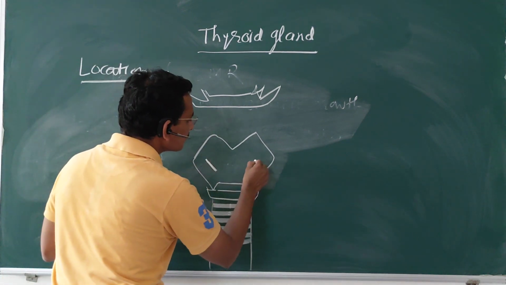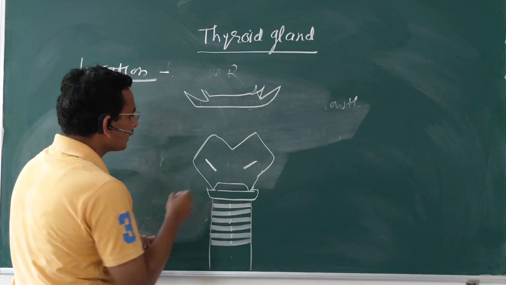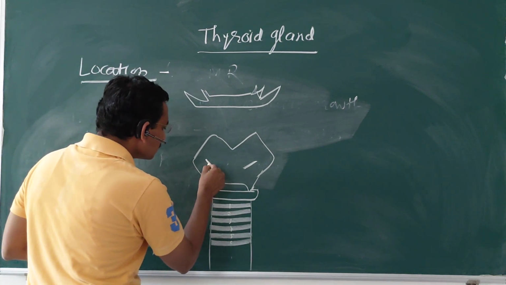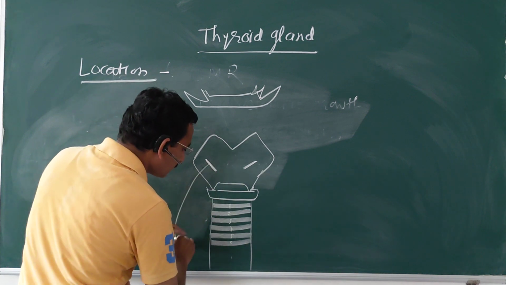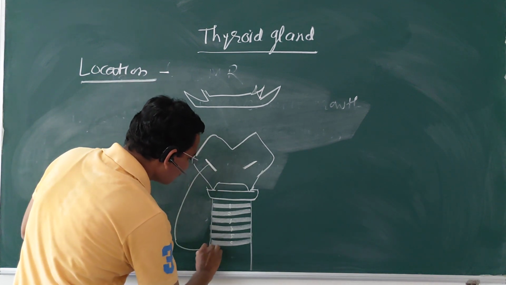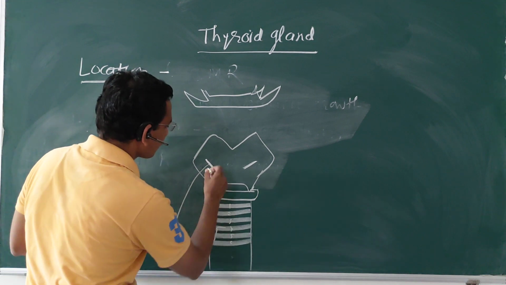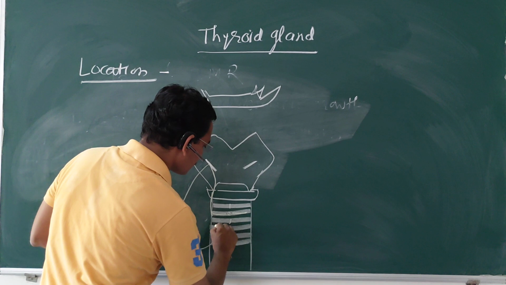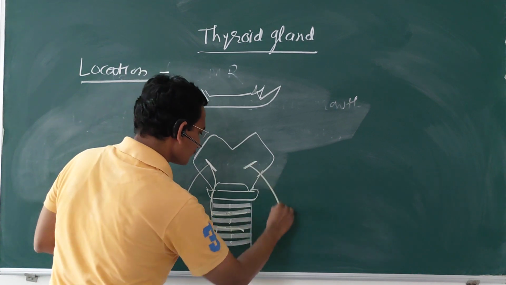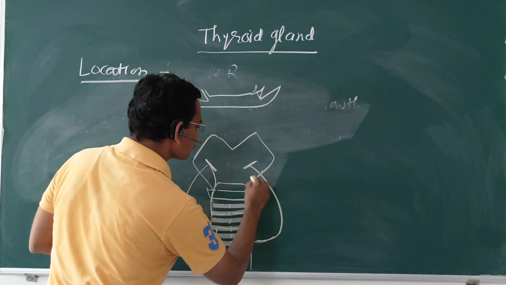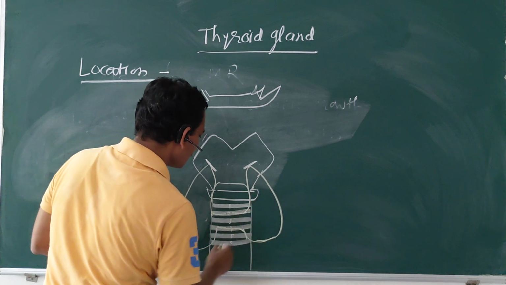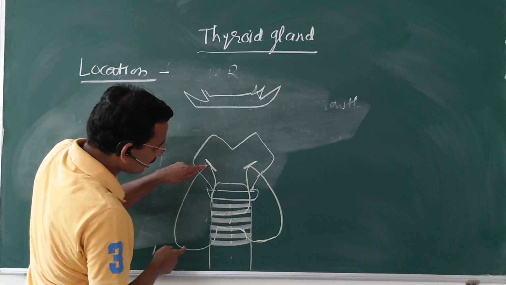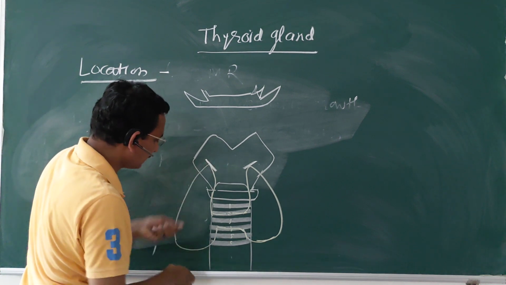This is the oblique line. The thyroid gland extends from the oblique line of the thyroid cartilage up to the level of the sixth tracheal ring. Understand? This is the oblique line of the thyroid cartilage and the sixth tracheal ring.